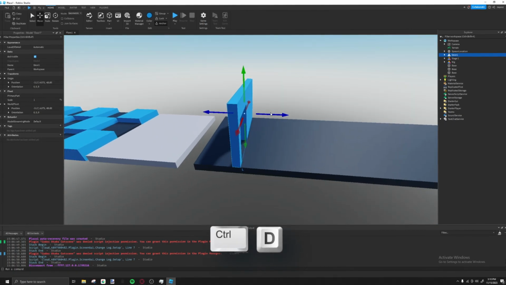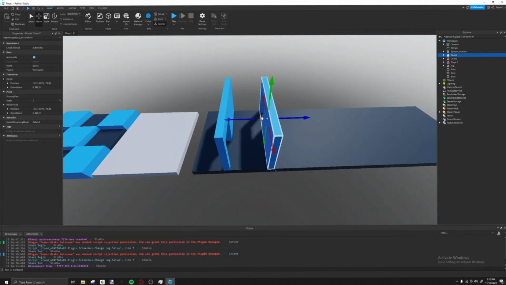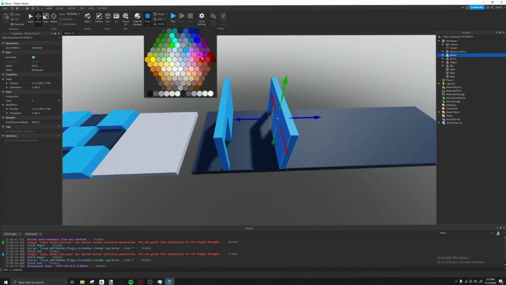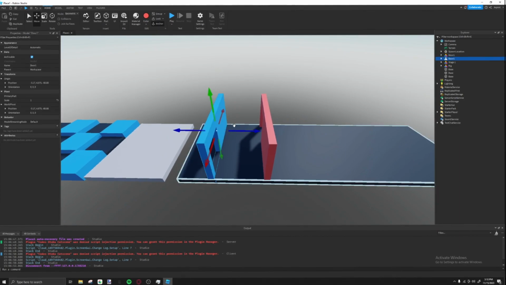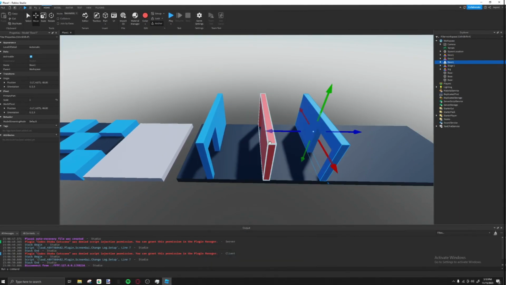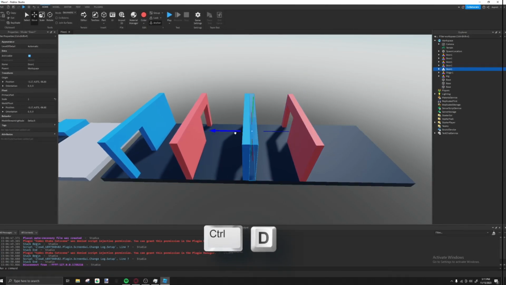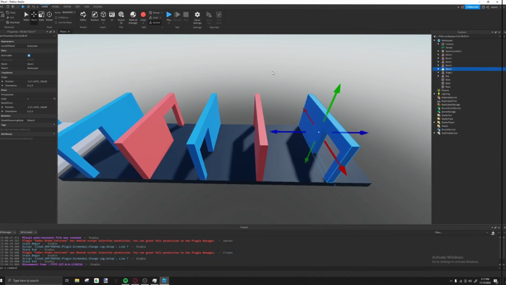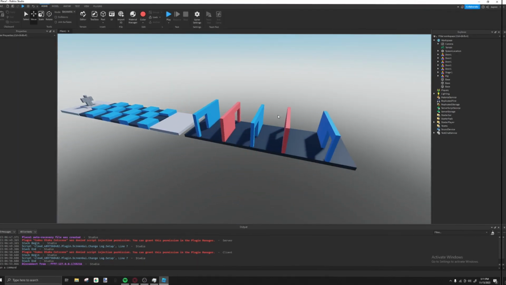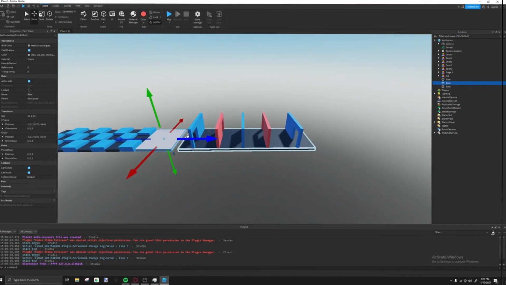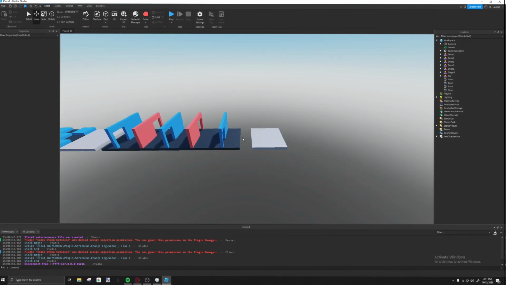Alright, so Control D and then Control R to rotate it, and then you guys can repaint this to whichever color you want. Control D, Control D again, drag it, Control D. Okay, and then there, second stage is already done. It's that simple. Control D, drag it, third stage.